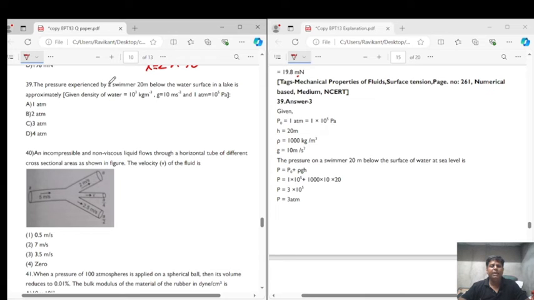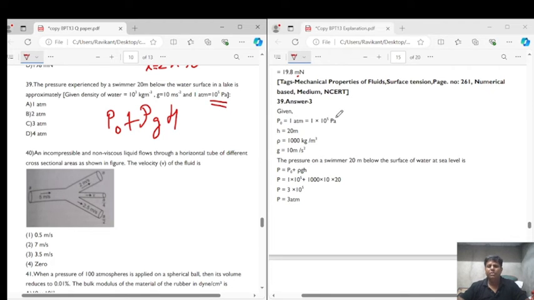The pressure experienced by a swimmer 20 meters below the water surface in the lake is approximately. So pressure at any point inside the liquid is given by the formula rho g h plus atmospheric pressure P naught. Rho, g and h are given to us, and P naught, that is atmospheric pressure, is also given.